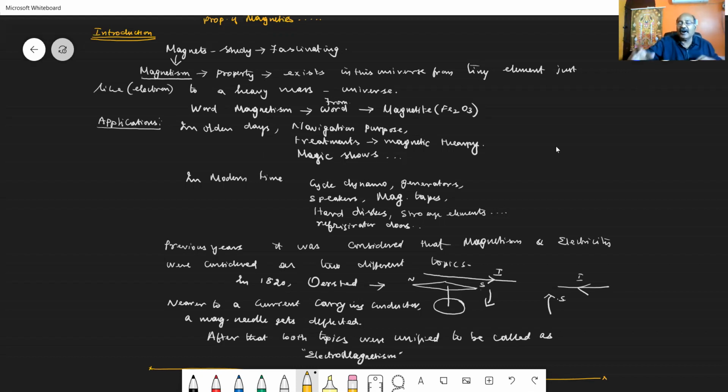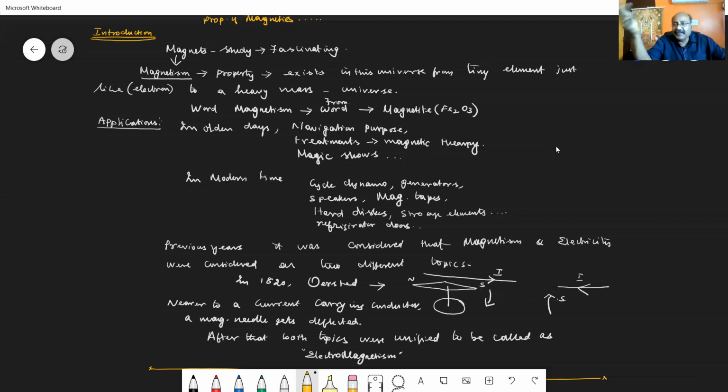But in modern times, we have the cycle dynamo, generators, speakers, magnetic tapes, hard disks. In general, we can say wherever we have storage devices in an electronic instrument or device, 99%, or rather 100%, we can say the storage elements in those electronic gadgets are constructed only with the help of magnets. So it is considered a very important one in modern days. Even your refrigerator doors have magnets.